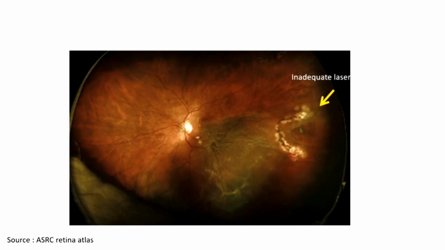In this photo, we can see that the horseshoe tear is not adequately lasered, and the anterior margin of the horseshoe tear is not lasered, which has led to retinal detachment. So in this case, ideally the anterior margin should have been lasered, or at least this laser mark should have been reaching the ora.